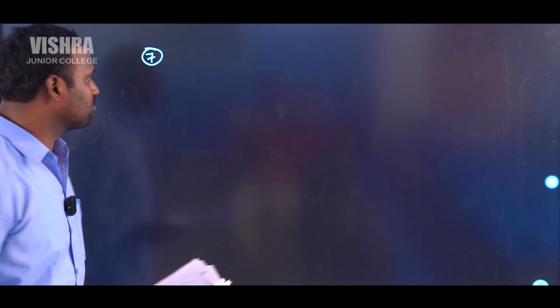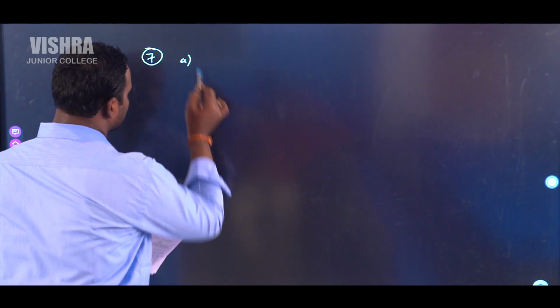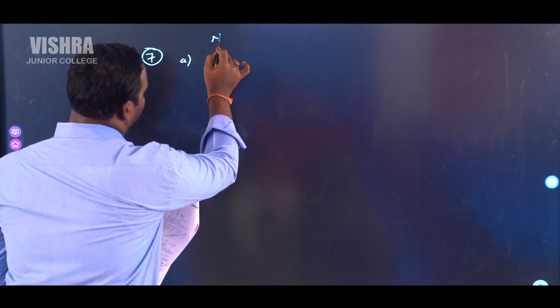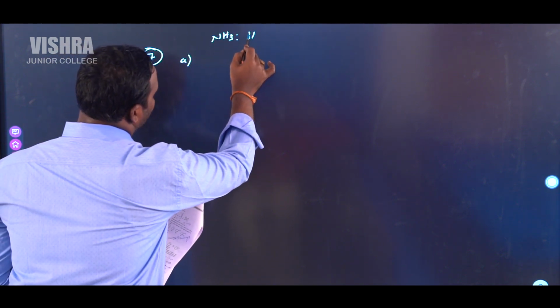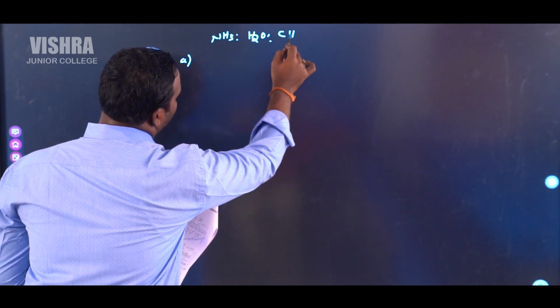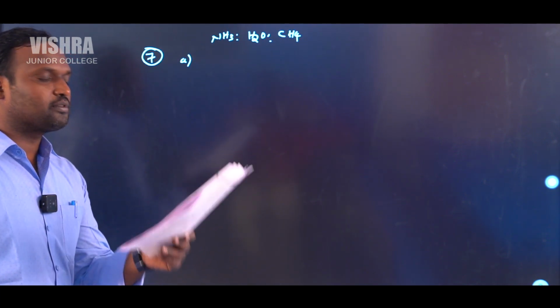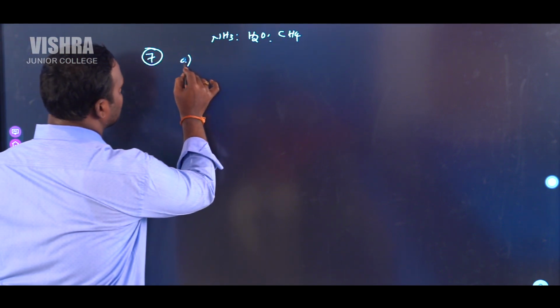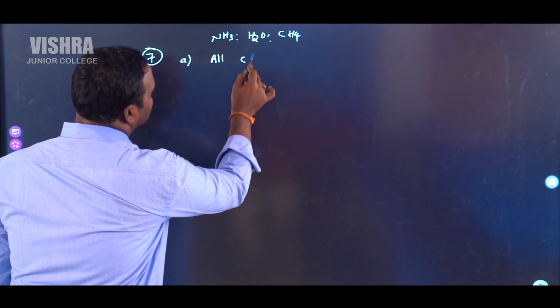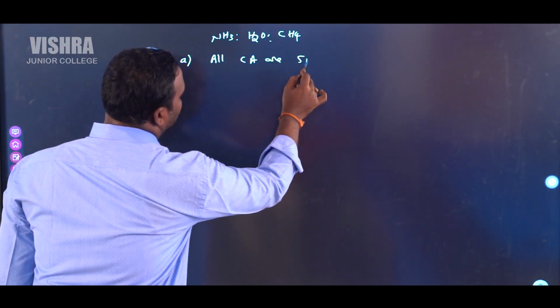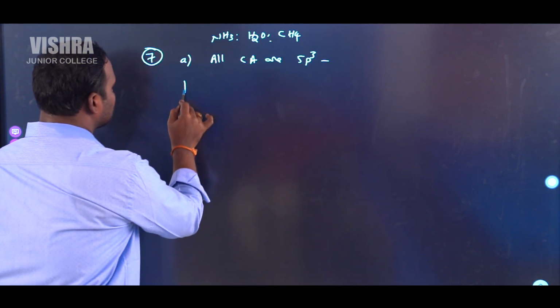Okay, next question, question number 7. Consider the following statements about water, ammonia and methane. Four options are given. First option is, for NH3, H2O and CH4, all central atoms are sp3 hybridized.